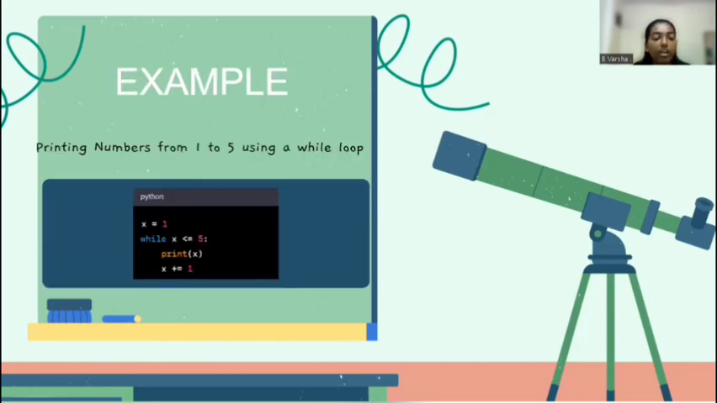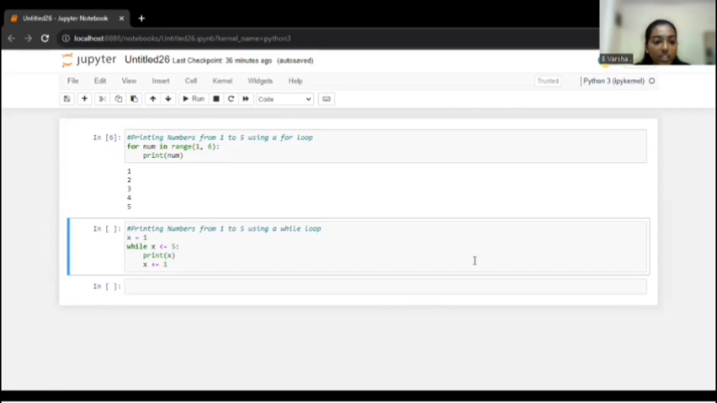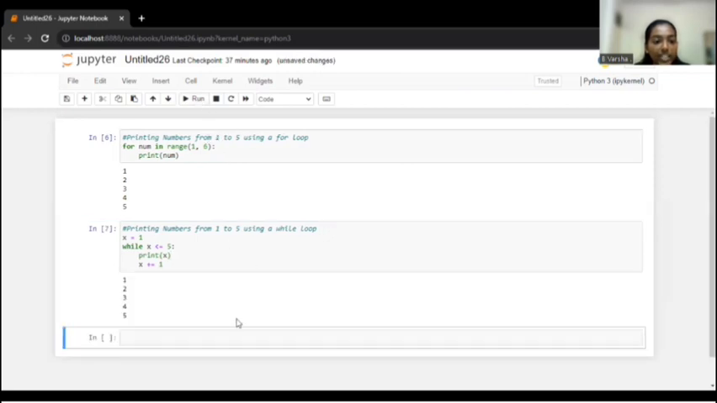Now coming to the example, let's discuss the same previous example, that is printing numbers from 1 to 5 using a while loop. The code is x equals 1, while x is less than or equal to 5, print x. Now we will increment x, that is x plus equals 1. Let's run the program. As we can see, we have got the same output as the previous one while using the while statement.